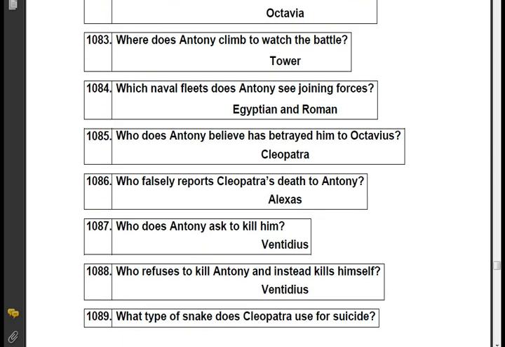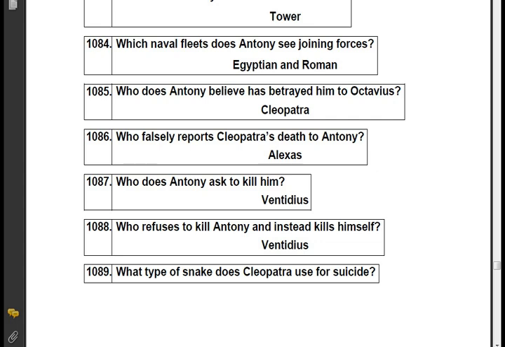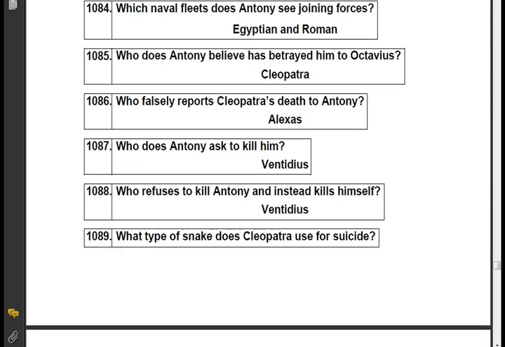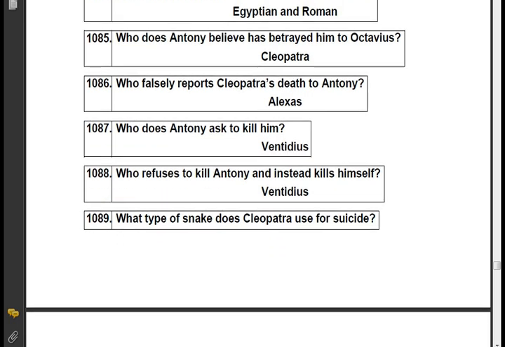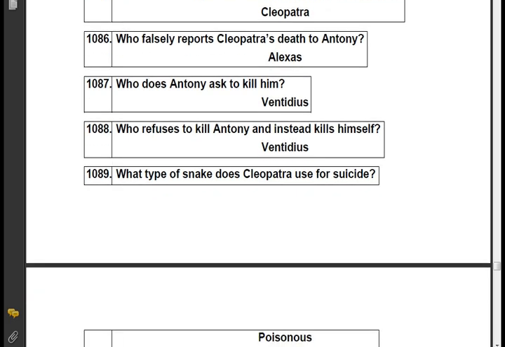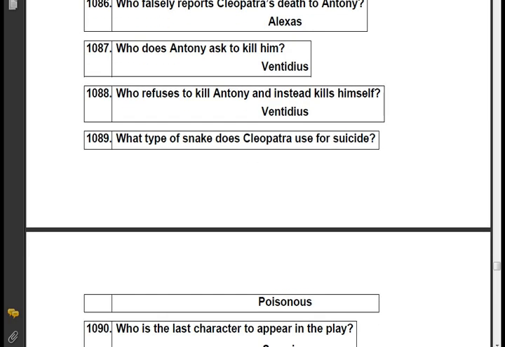Where does Antony climb to watch the battle? Tower. Which naval fleets does Antony see joining forces? Egyptian and Roman. Who does Antony believe has betrayed him to Octavius? Cleopatra. Who falsely reports Cleopatra's death to Antony? Alexas. Who does Antony ask to kill him? Ventidius. Who refuses to kill Antony and instead kills himself? Ventidius.